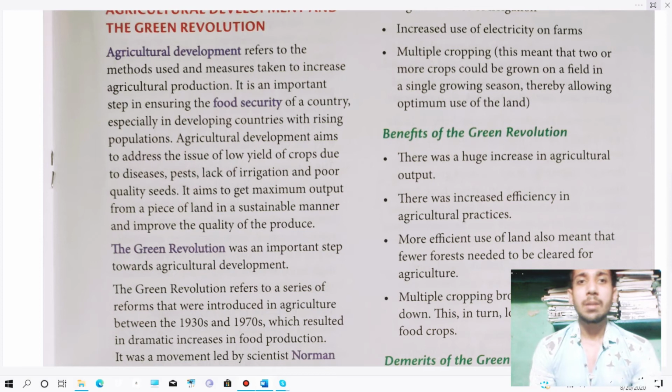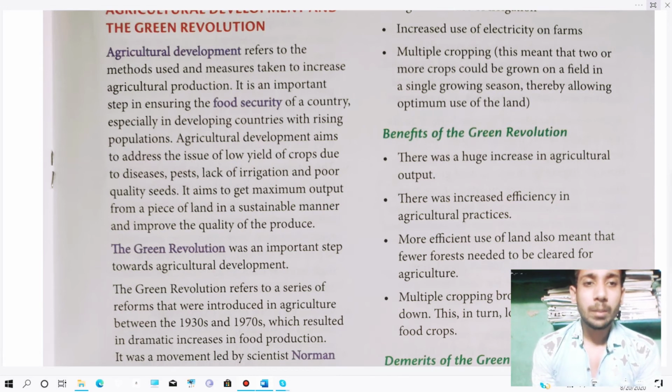It means a step taken to increase food production, so that food security will be safe.